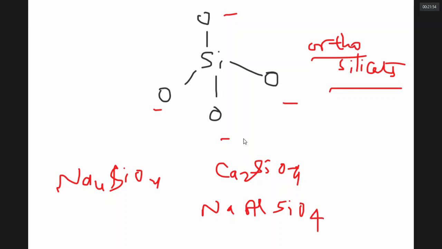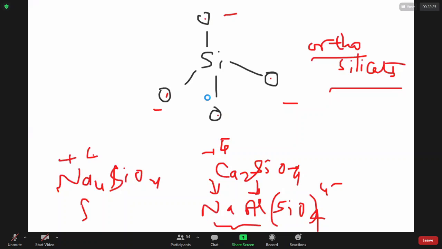So, why do you require Na and Al? Because SiO4 has a 4-minus charge. The oxygens all are linked to only one silicon. Nobody is sharing because it has a 4-minus charge. You needed 3 plus 1, 4 positive charges. Even in Ca2SiO4, there are plus 4 charges. The compounds which have SiO4 4-minus unit separately are called orthosilicates.